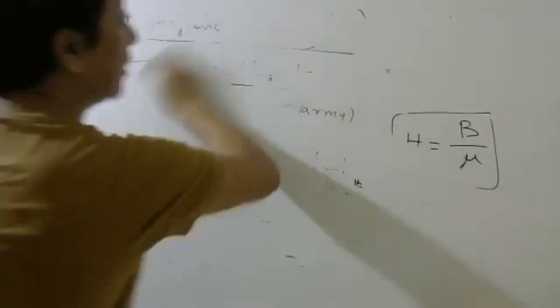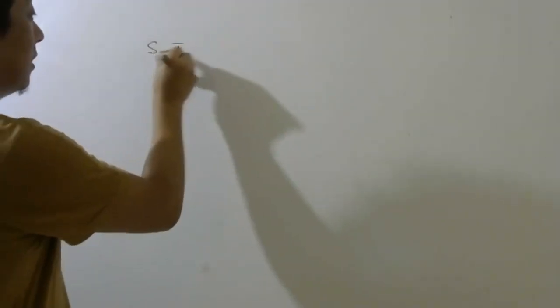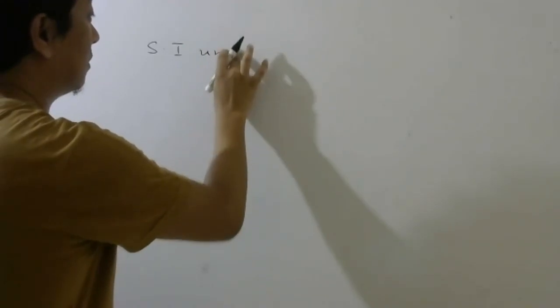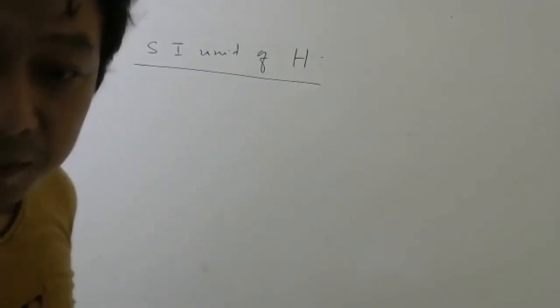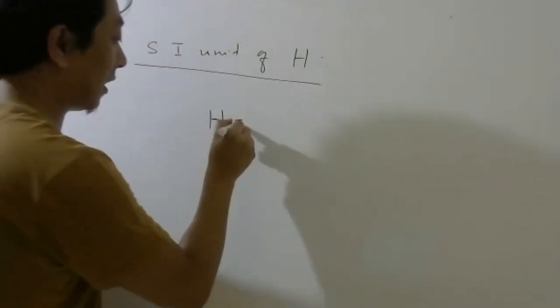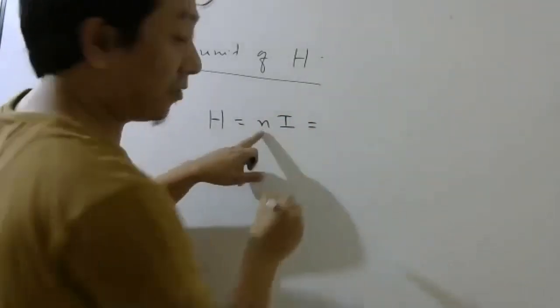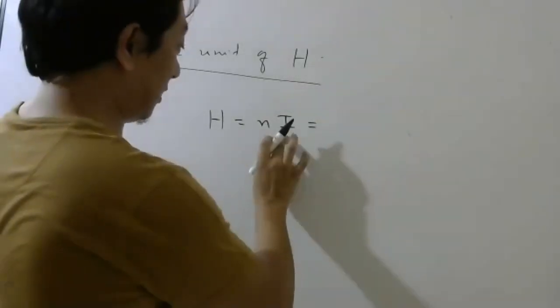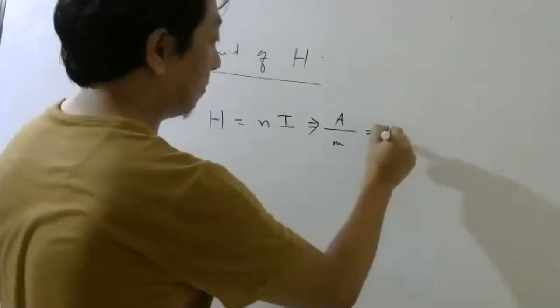Tell me quickly the unit of magnetic intensity. That will also be asked for 1 mark. SI unit of magnetic intensity: ampere per meter. Same answer you will get. Why? Because it is Ni. What is n? Number of turns per unit length. So this is current, so it will be ampere per length. Length will be meter. So it will be ampere per meter.